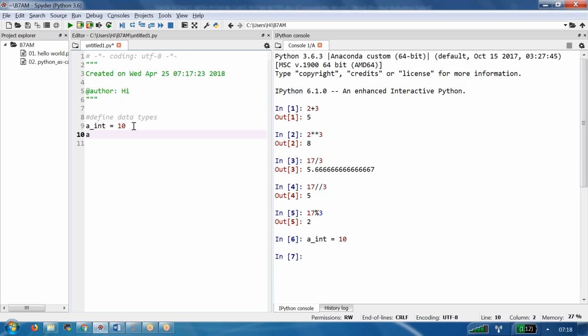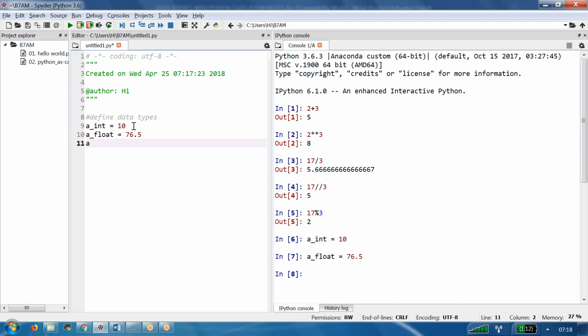Second, I want to define a underscore float. Let us say my weight is 76 kgs and a half, 76.5. That's what we are giving. So F9, that is a float now.